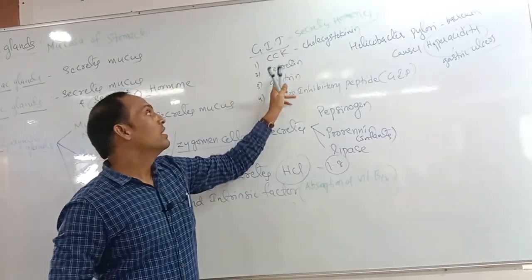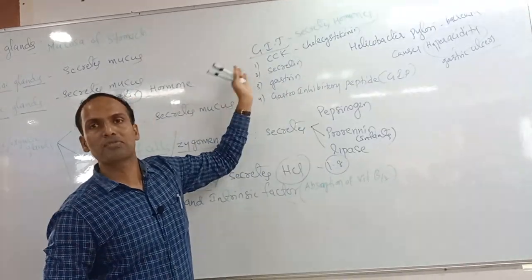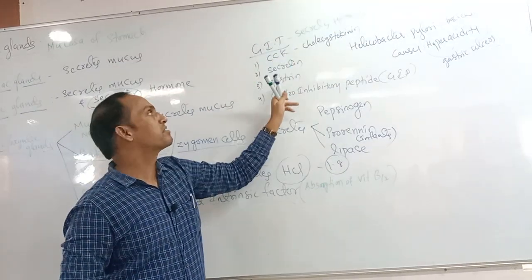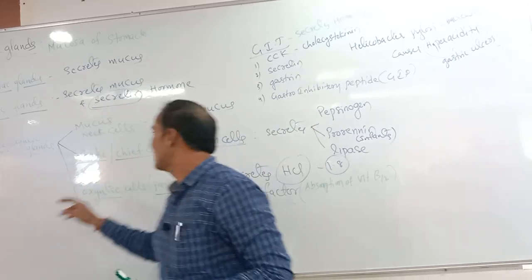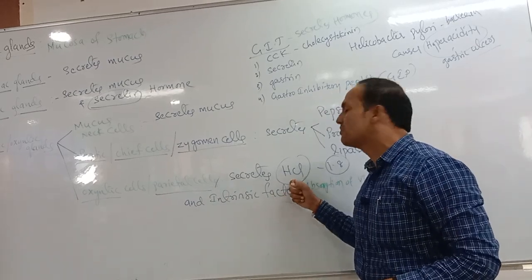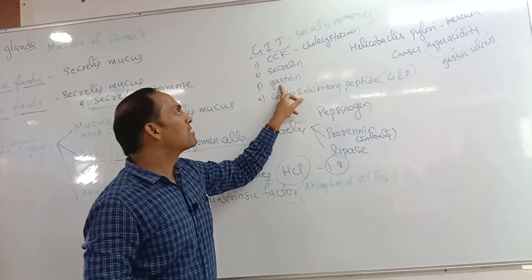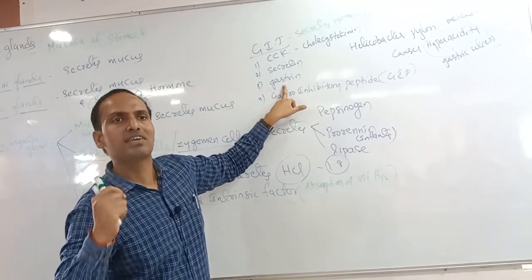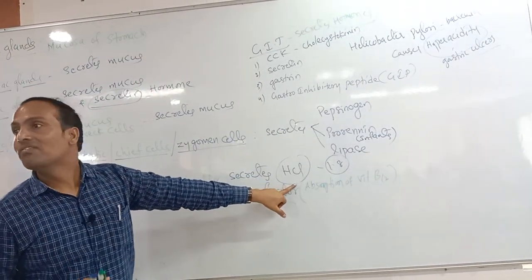Remember, students. Now the third one, gastrin. This gastrin hormone is also secreted by the gastrointestinal tract. Gastrin functions to stimulate the oxyntic or parietal cells to secrete which chemical? HCl. For HCl secretion, which hormone is compulsory and very useful? Gastrin. Gastrin is responsible for the secretion of HCl, dear students. Very, very, very important.